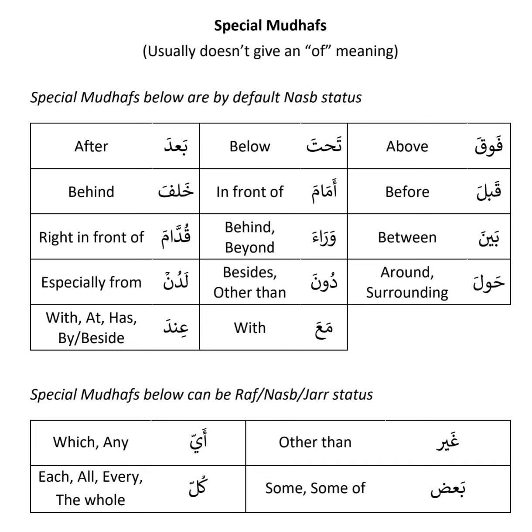It's actually a passive voice. You will learn later on how to make a word active and passive voice in the grammar. It's part of sarf. So anyhow, the point here is that the word becomes jar just because ghair is a special mudaf.